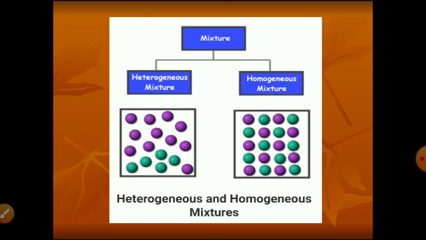In the homogeneous mixture, violet colored and pistachio colored balls are uniformly distributed into each other, evenly distributed. So the composition is the same throughout. Any distinct phase we can't observe in that. One phase only in the homogeneous mixture.